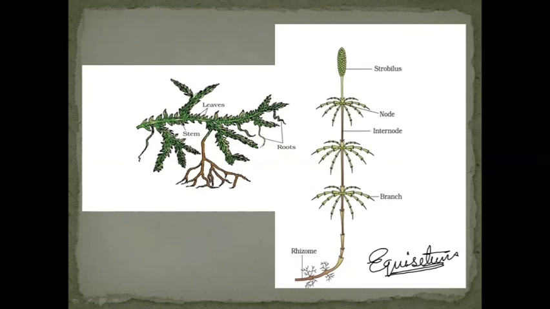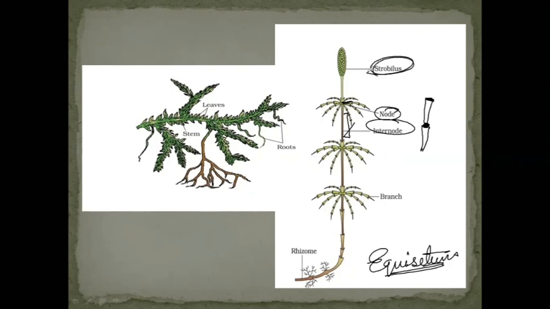And you can see that the stem is divided into nodes and internodes like this. Nodes and then internodes, again nodes and then internodes. Clear? So such arrangement is there in the case of Equisetum. These are nodes and these are internodes.